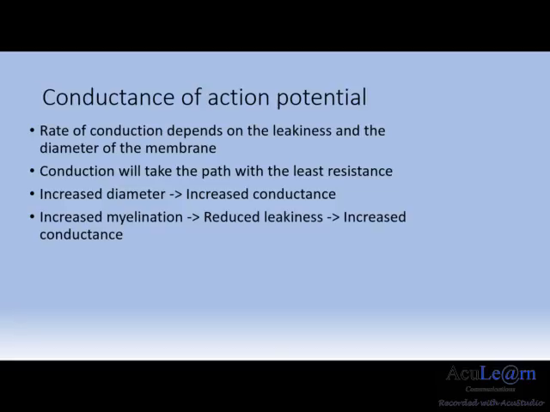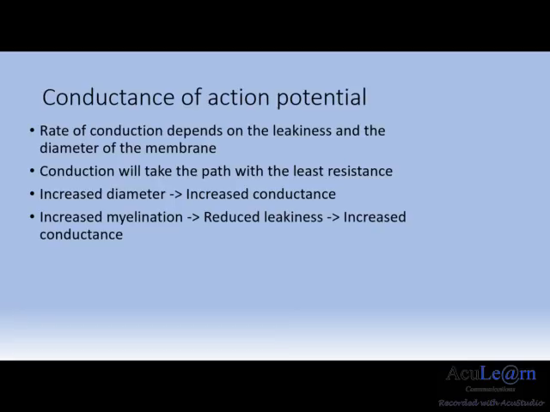Taking the analogy of a garden hose, water will flow through the hose naturally if there is low resistance, such as in the case of a larger diameter with few leaky pores. However, if the hose is narrow and there are many leaks in the hose, the water will flow out through the leaks instead. Another way that will increase the conductance is the myelination of the axon itself.